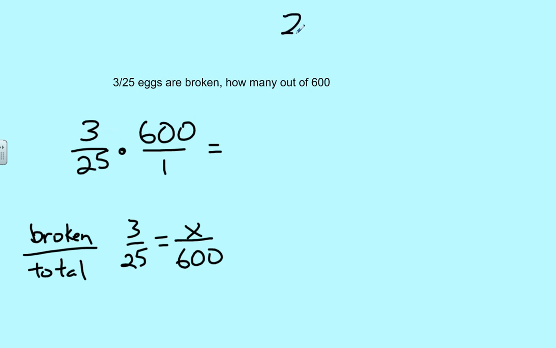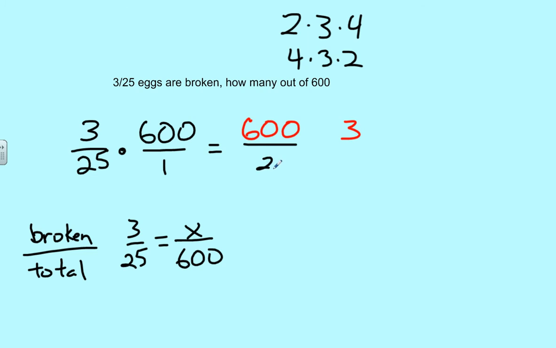If I said 2 times 3 times 4, that's the exact same thing as 4 times 3 times 2, correct? So hypothetically, the order of 3 and 600 doesn't matter. This is the exact same problem as 600 on the left side and 3 over here, and we can leave the denominators just the way they are, 25 and 1. We get the same answer either way. This is still 1800 over 25.